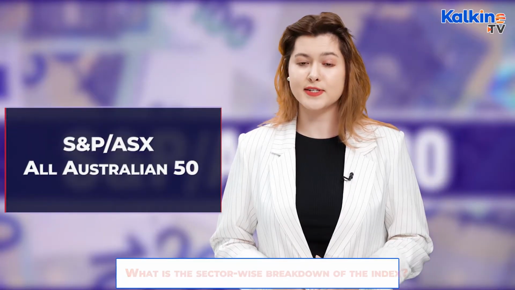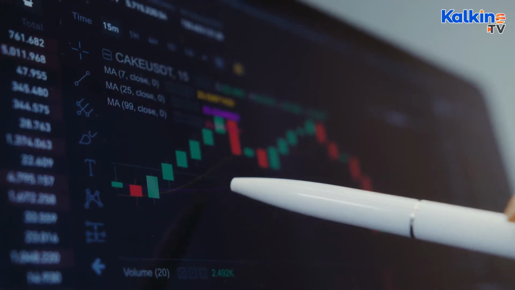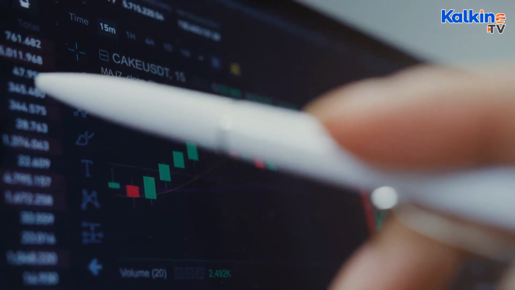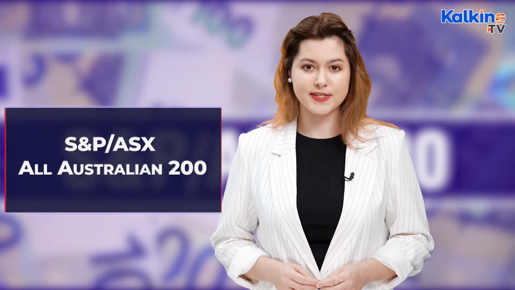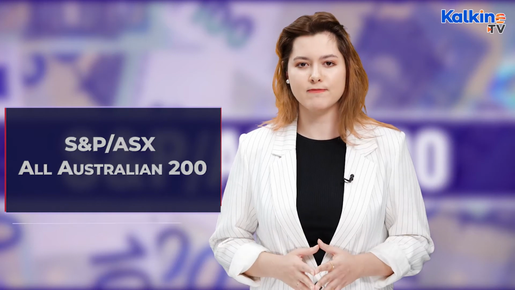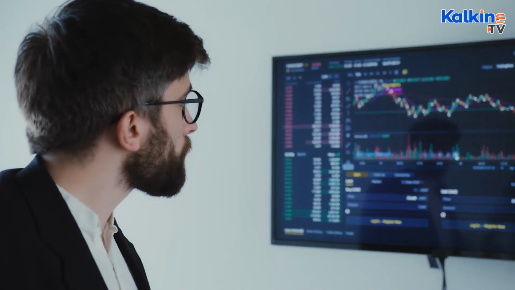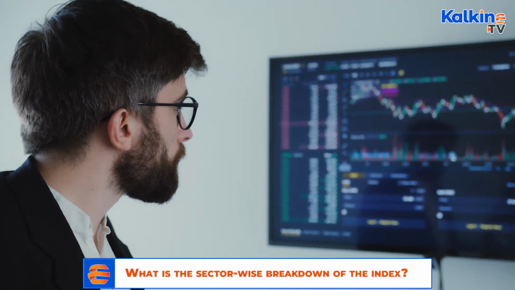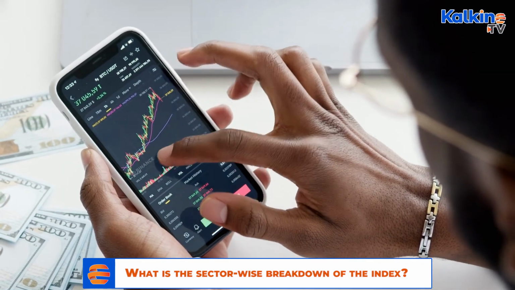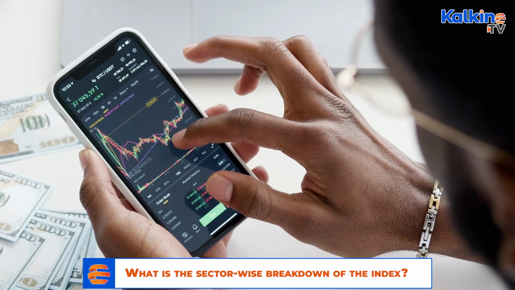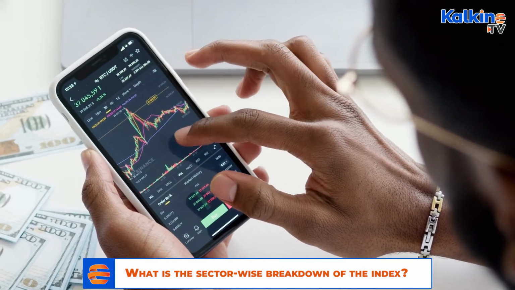The S&P ASX All Australian 50 measures the performance of the 50 top companies by float adjusted market cap. These securities are highly liquid securities classified as domestic or Australian for index reasons. And the S&P ASX All Australian 200. This index measures the performance of the 200 top companies by float adjusted market cap. These securities are highly liquid securities classified as domestic or Australian for index reasons.